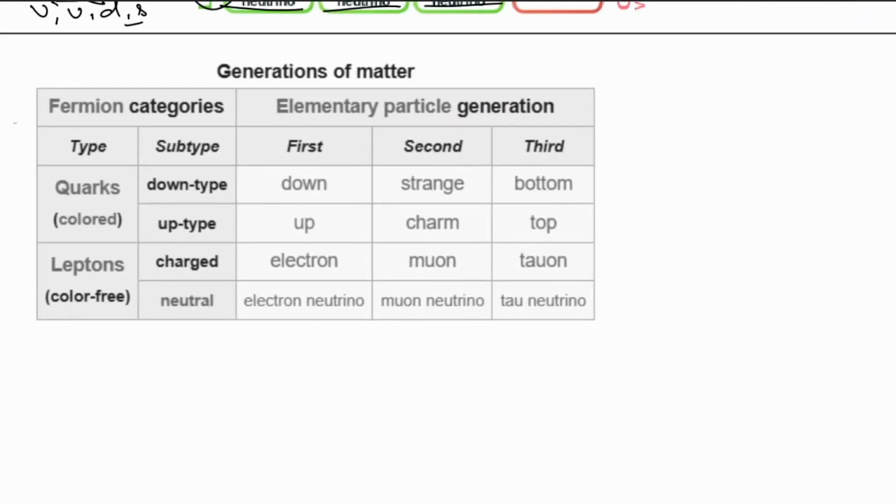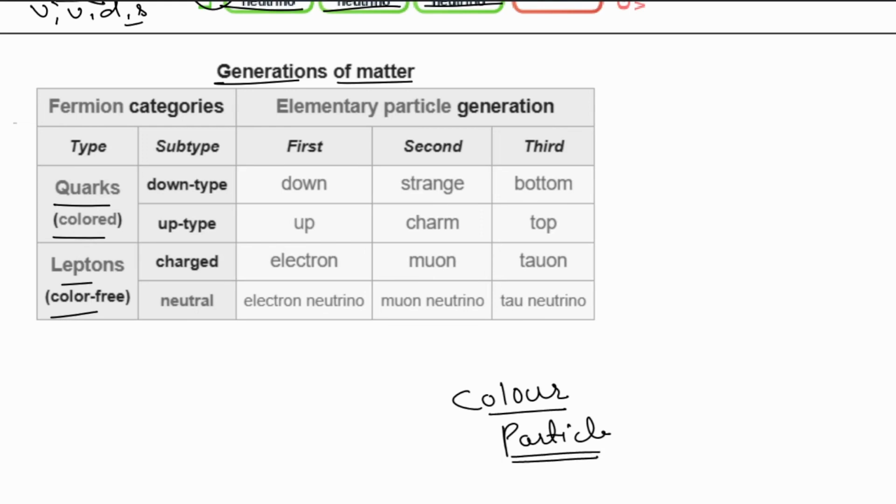Okay, so here we see the generations of matter, such as the quark. These are colored particles and leptons are color-free particles. Now, what are color particles? Color particles or color energy is a different branch of elementary physics. We do not need to study this.